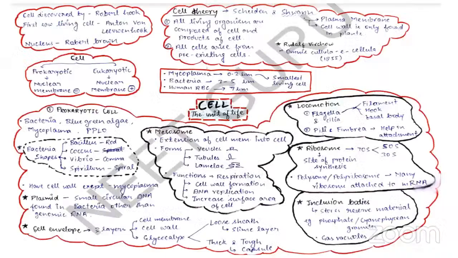So this is a mind map of cell, the unit of life. The first thing is that the cell was discovered by Robert Hooke, from the cork cell. The first living cell was observed by Anton van Leeuwenhoek, and the nucleus was discovered by Robert Brown.